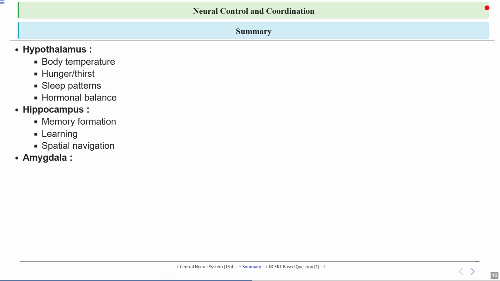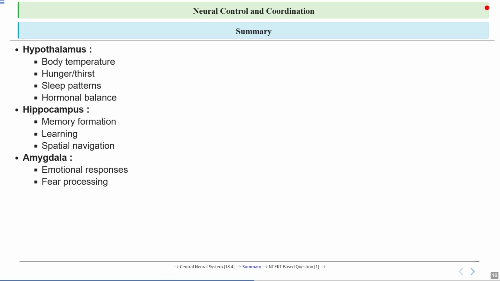Now, we also talked about the amygdala, which is another important brain structure, and it is mainly involved in processing emotion. So it's like the brain's alarm system, alerting you to the things that might be important or dangerous. So it is responsible for emotional responses. For example, when you feel happy, sad, or angry, the amygdala is active. It's what makes emotional memories, like a fun birthday party or scary movie, stand out in your mind.